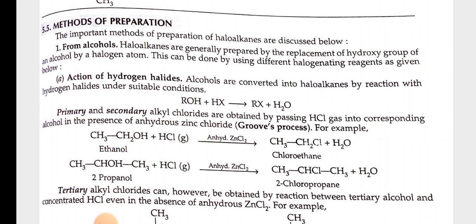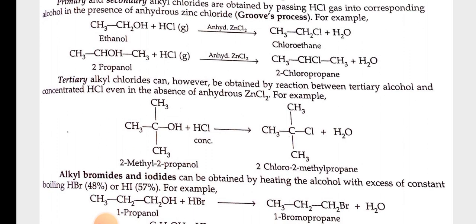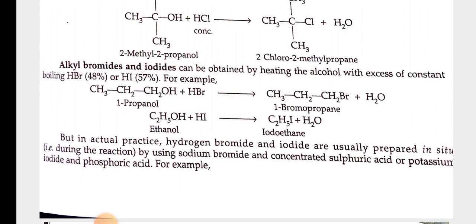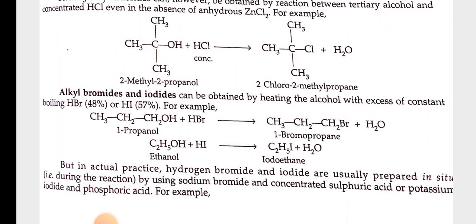Primary and secondary alkyl halides are obtained by passing HCl gas into the corresponding alcohol in the presence of anhydrous zinc chloride. This is also known as Groove's process. For example, CH3CH2OH plus HCl gas in presence of anhydrous ZnCl2 gives CH3CH2Cl plus H2O. Tertiary alkyl chlorides can however be obtained by reaction between tertiary alcohol and concentrated HCl even in the absence of anhydrous ZnCl2. For example, 2-methyl-2-propanol plus concentrated HCl gives 2-chloro-2-methylpropane.